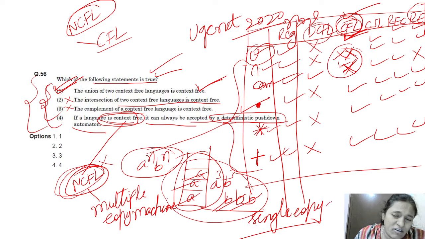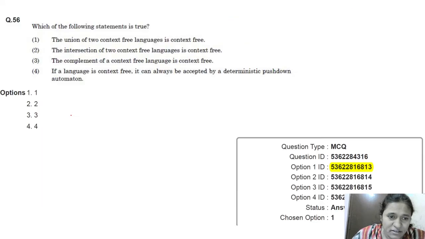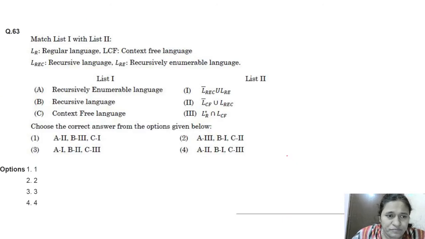This is a single copy of the machine and this is multiple copies of the machine. That's why this is also wrong. Option 1 is the right answer. Yes friends, this is my original key, and option 1 is the chosen and right option.